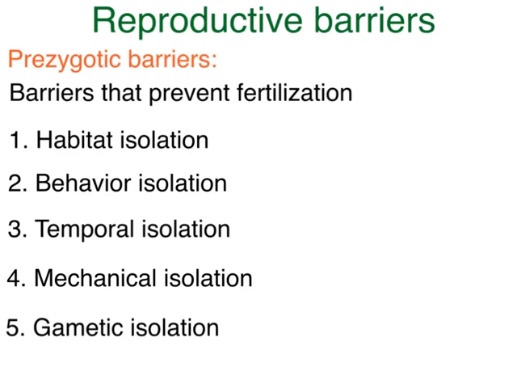Number 5, gametic isolation, is when the gametes fail to fuse. In essence, they don't recognize one another. Okay, so the sperm of a dog would not fuse with the egg of a cat. The egg of a cat would only accept the sperm of another cat. Okay, just like a human sperm would only fertilize a human egg because they're designed to fit together.